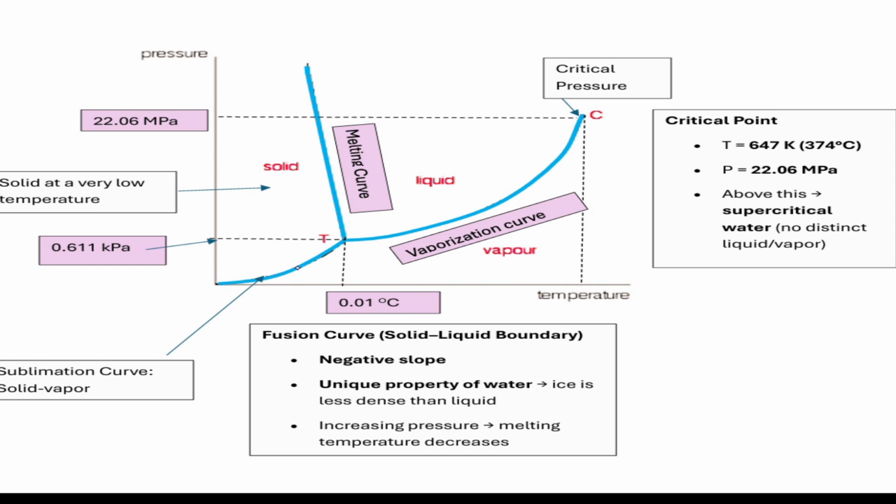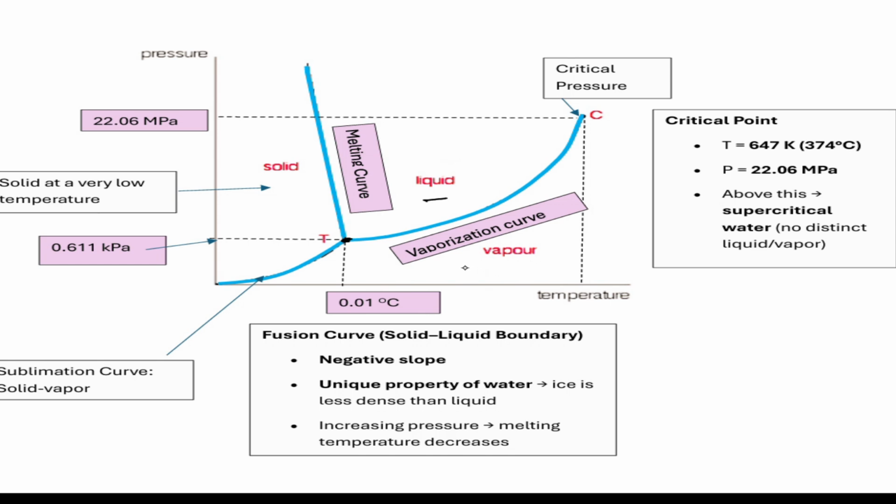When we connect all these points, we will get this curve. So here this T is the triple point, where all three phases coexist. Here on this side is solid, this is liquid, means water, and this side is vapor, means steam.